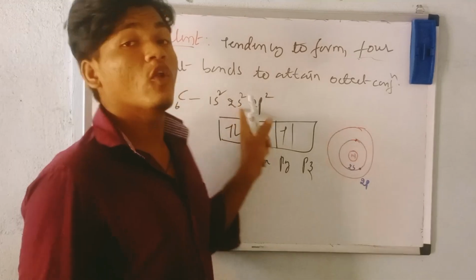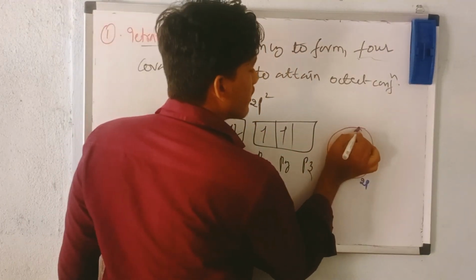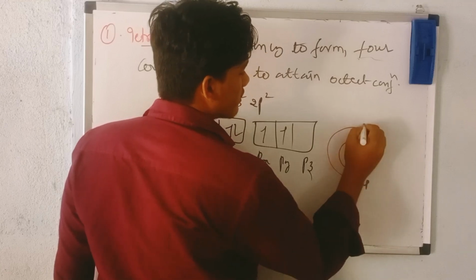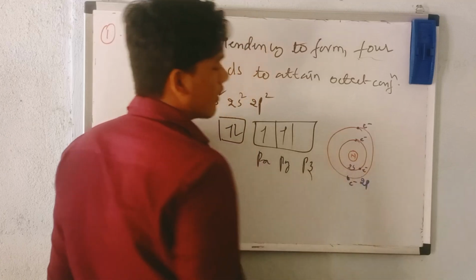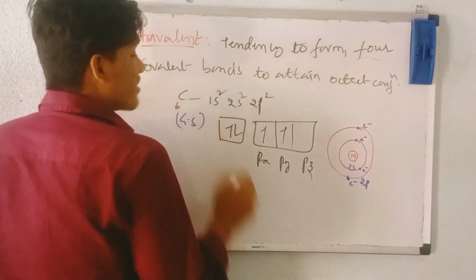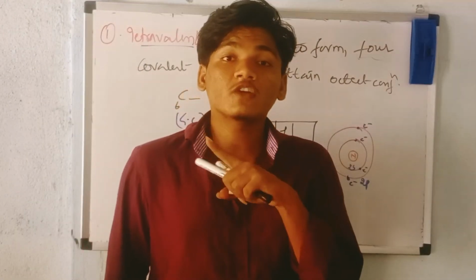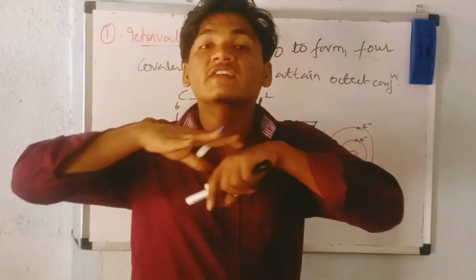In the 2p orbital how many electrons are there? Again 2 electrons. Think here 1 electron is there, here 1 electron is there. This is an electron, this is an electron, and this is an electron, right? This is the ground state configuration, which means there is no excitation.